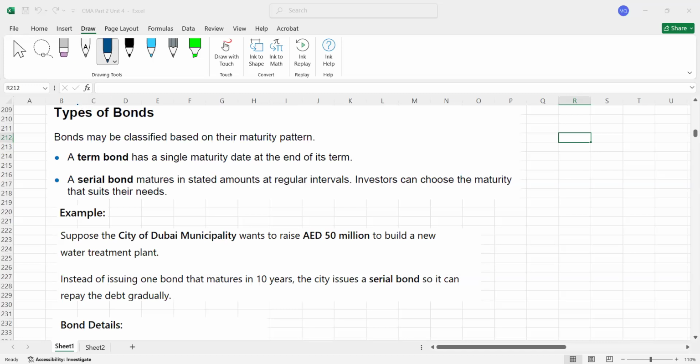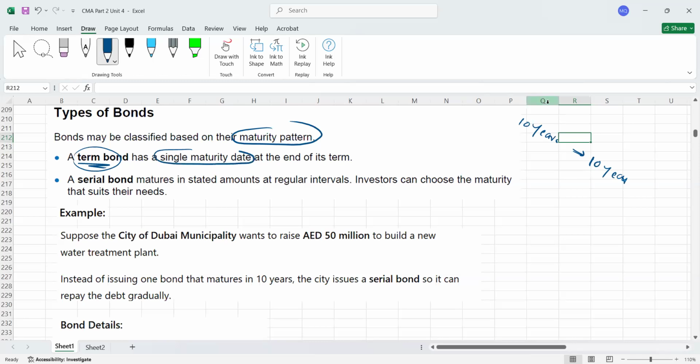Number one, from the maturity pattern point of view, the first is the term bond. For example, a company has issued bonds for 10 years. This is the bond life. The company told you at the end of 10 years, the company will return your money and take this bond back. That's called a term bond. We have only a single maturity date, which is the end of 10 years. At the end of the 10th year, the company will take it back and repay your money. So we got a single maturity date at the end of the term.